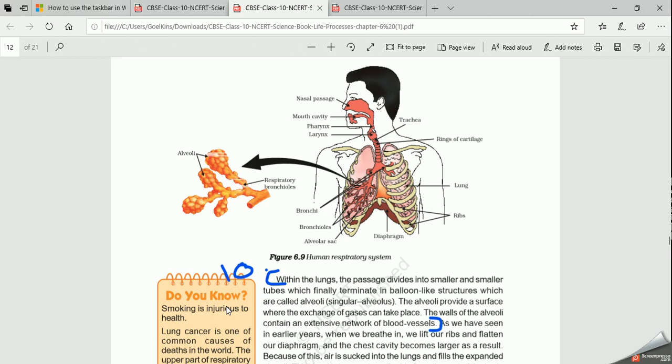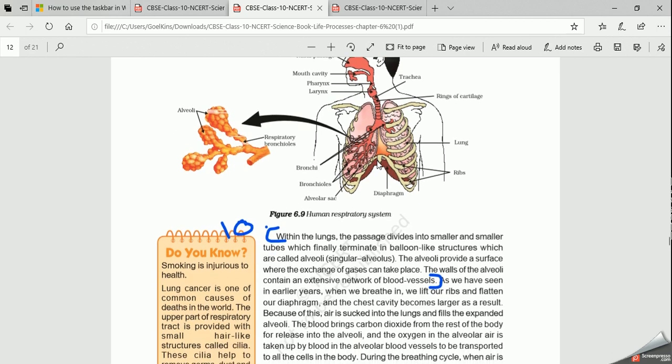Then this air passes to the throat. Throat means the trachea, this windpipe. And this windpipe is surrounded by rings of cartilage, which ensure that the air passage does not collapse when there is no air.